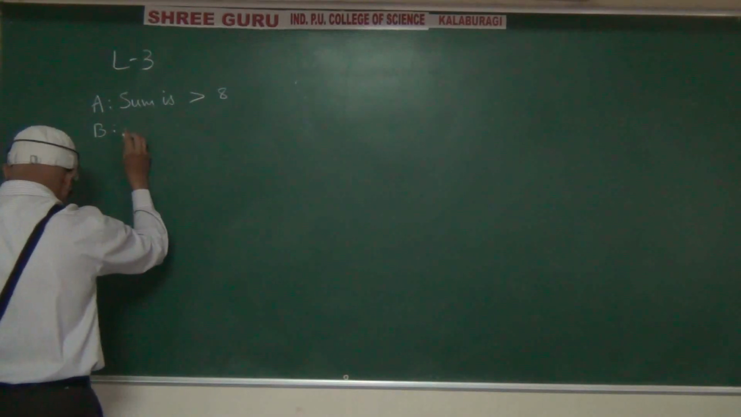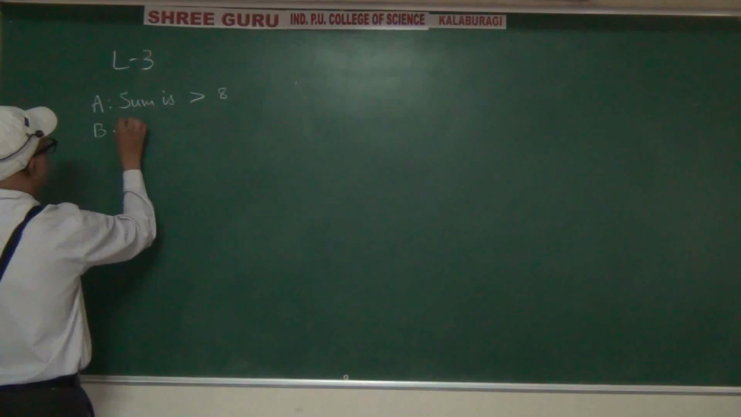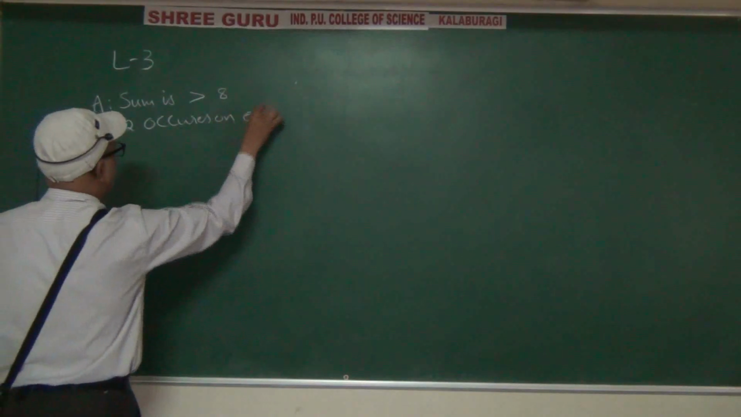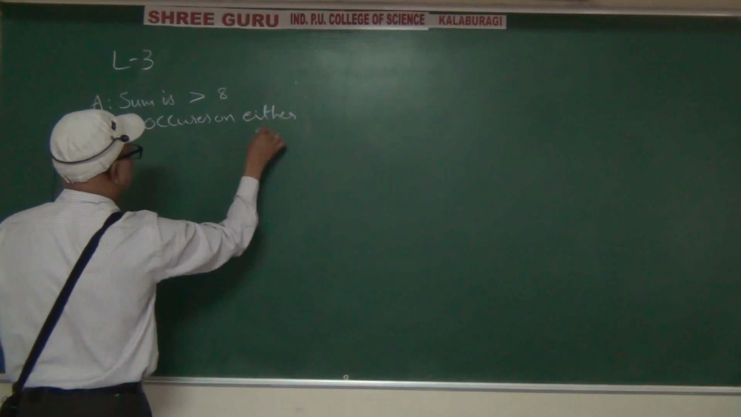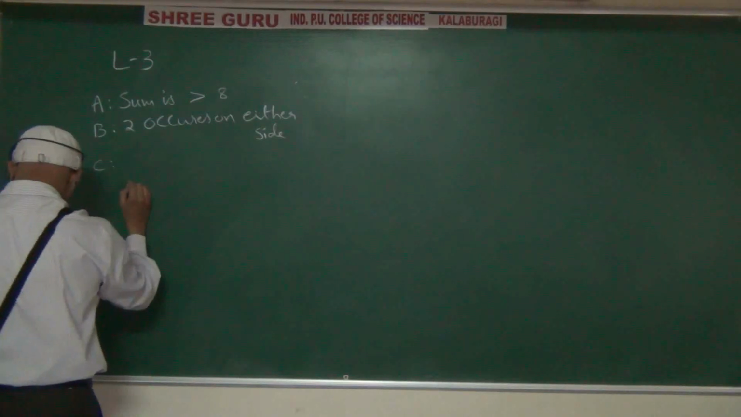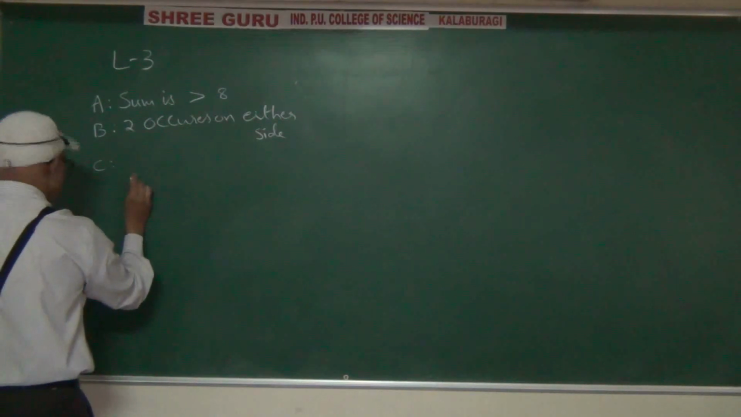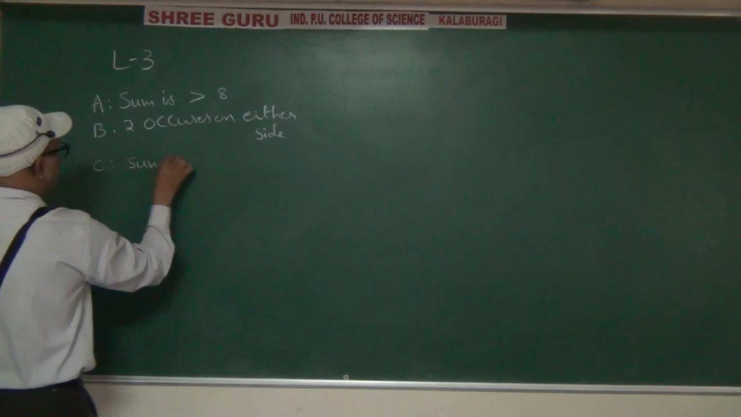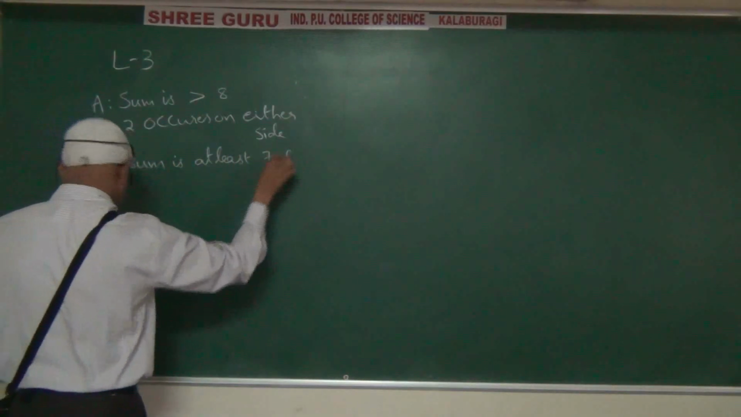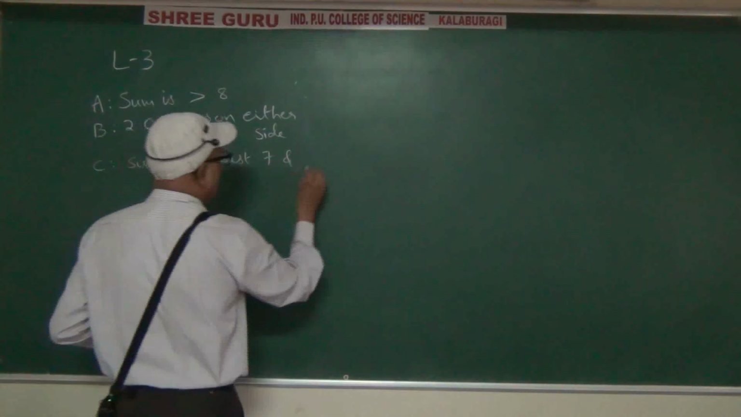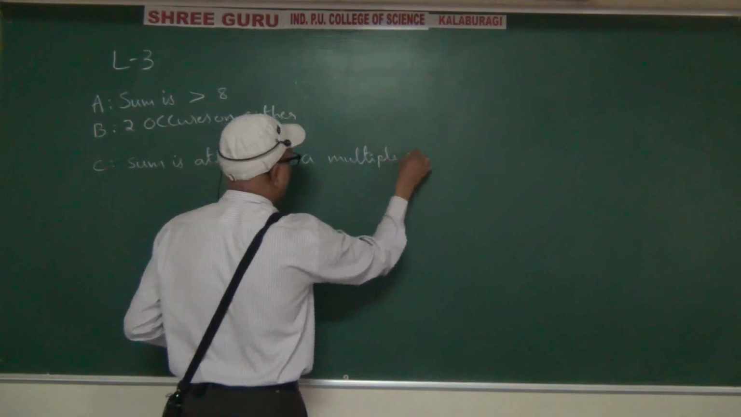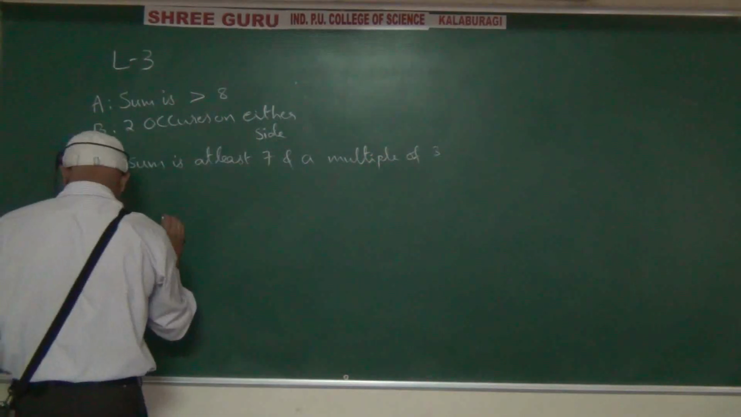Capital B, 2 occurs on either side. Capital C, the sum is at least 7 and a multiple of 3.